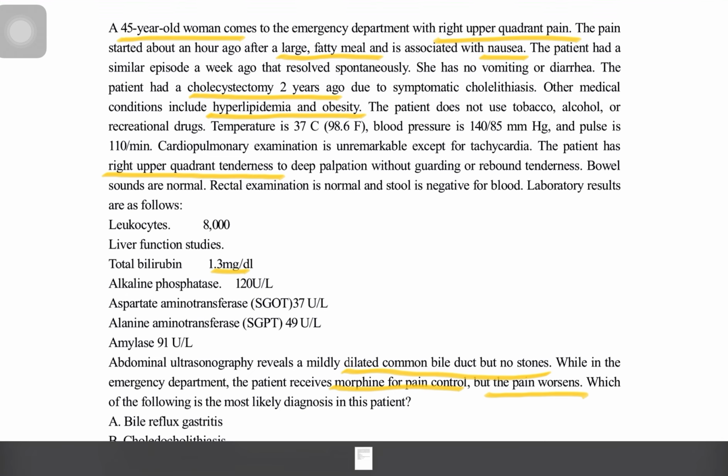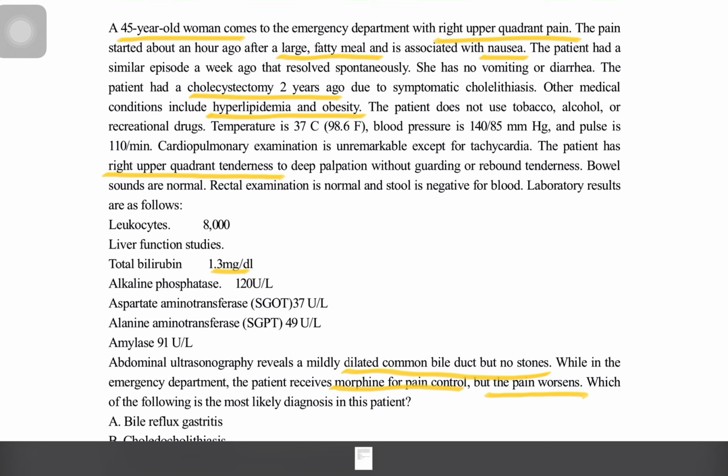The patient had a cholecystectomy 2 years ago due to symptomatic cholelithiasis. Other medical conditions include hyperlipidemia and obesity. The patient does not use tobacco, alcohol, or recreational drugs. Temperature 37, blood pressure is 140/85, and pulse is 110 per minute.